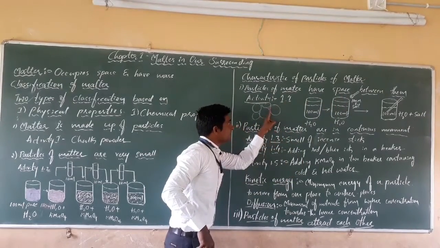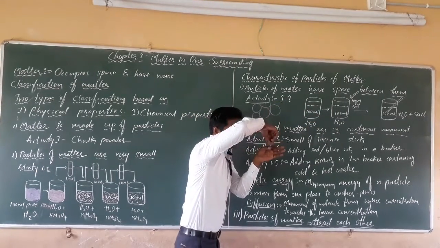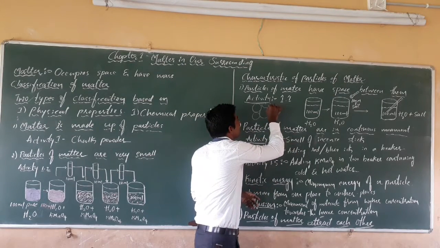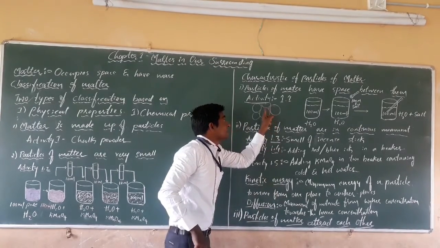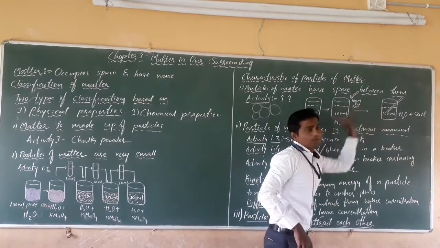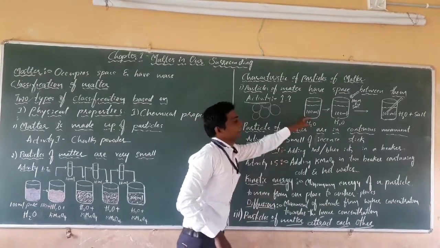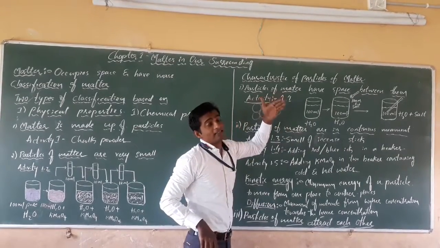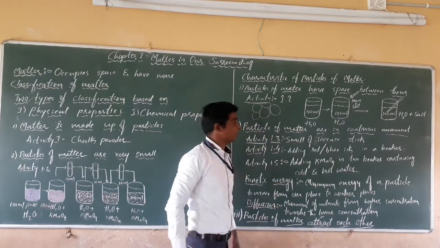When we add sugar or salt in water, then when the sugar or salt gets dissolved, the particles of salt or sugar will occupy that space. That's why the level of water will not rise in the beaker on adding sugar or salt. Isn't it? By this activity we come to the conclusion that the level of water will not rise on adding sugar or salt into the beaker containing water.